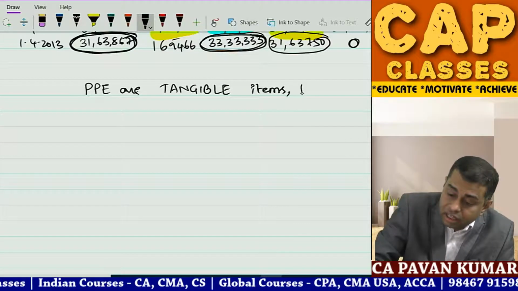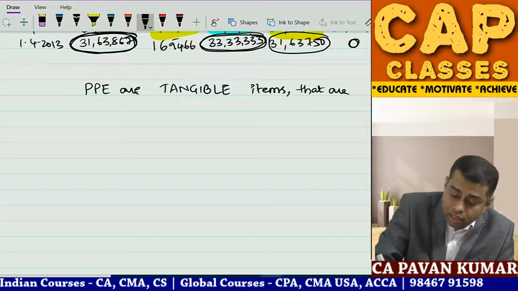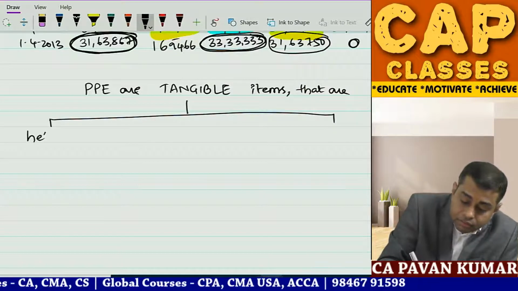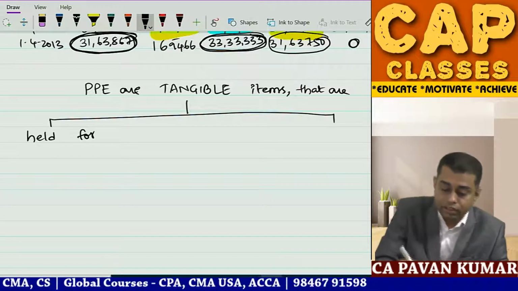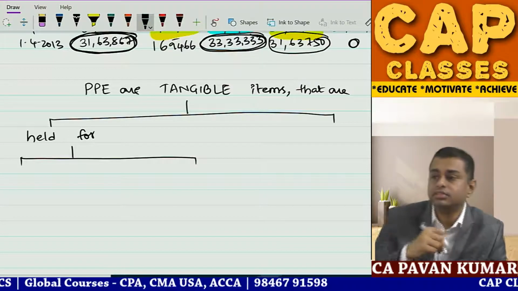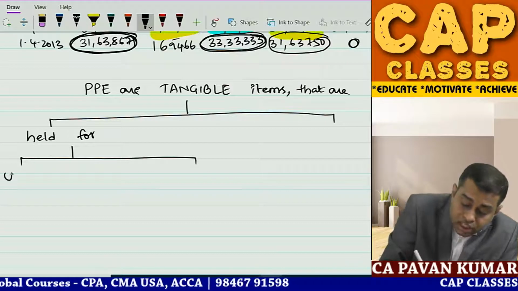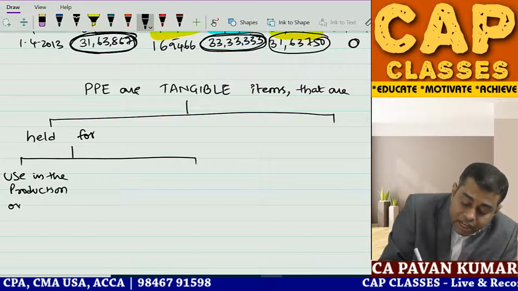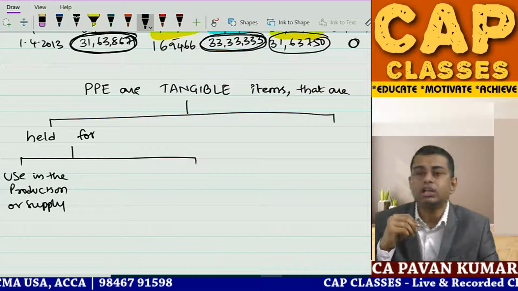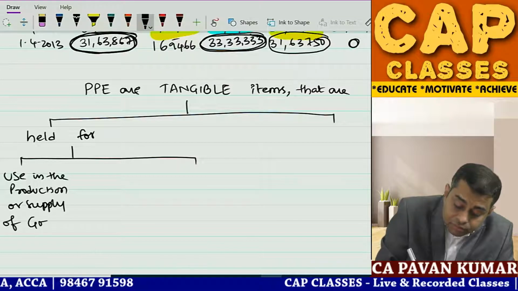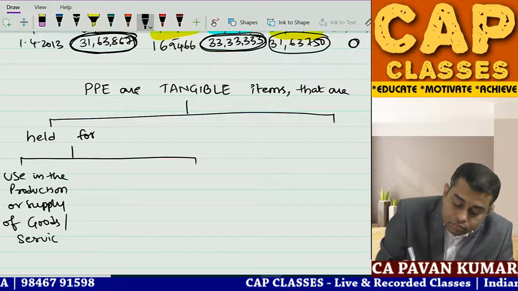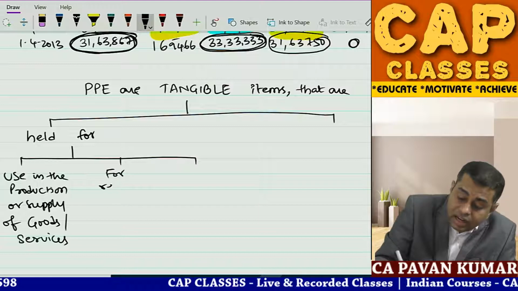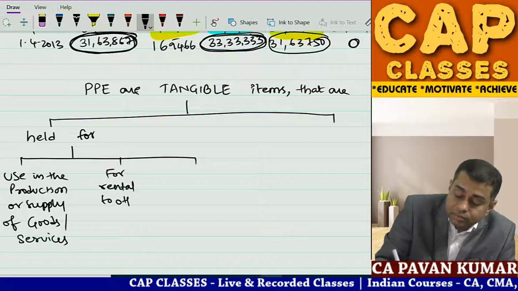Tangible items that are held for three purposes. That are held for use in the production or supply of goods or services. Two, for rental income, rental to others.